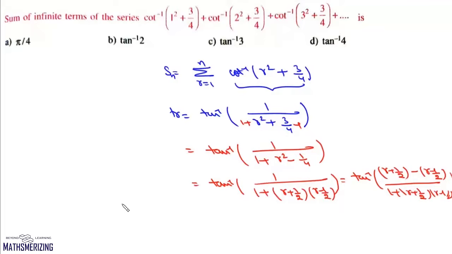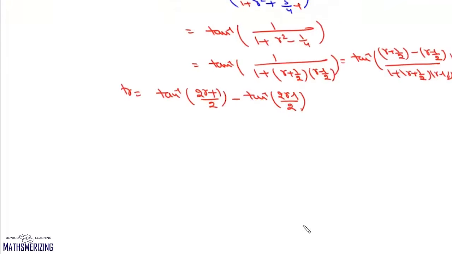So its general term will be tan inverse 2r plus 1 by 2 minus tan inverse 2r minus 1 by 2. Now we'll find its partial sum. So we'll write S1.